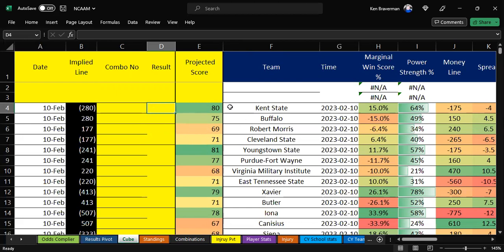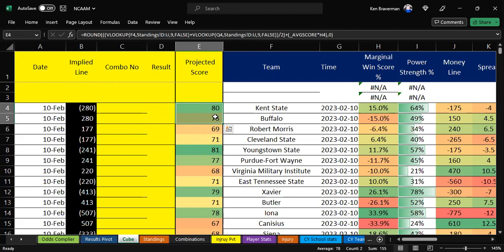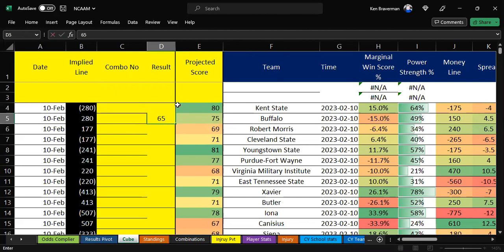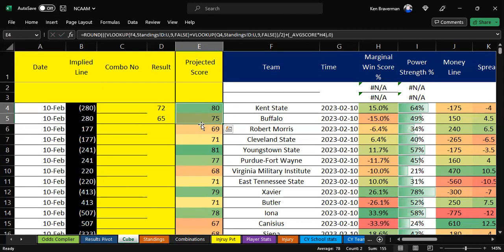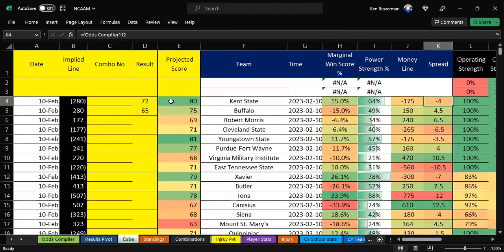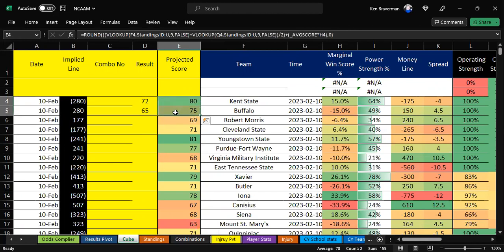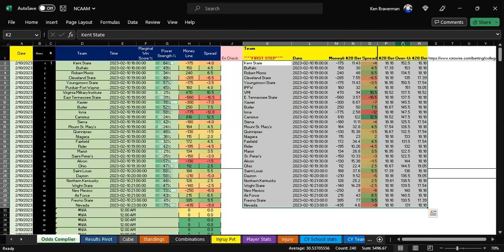All right. Well, you've got a projected score. And this game actually, I believe, is done. Kent State won 72-65. Okay. So our score came out about 8 to 10 points higher than it should have. They win by 7. We had them winning by 5, and they had to cover 4. So they do cover if you follow the algorithm's projected scoring advice. All right. Now, over under wise, we predicted 155 points, and there were only 137. Right. I don't know what the over under was, but wait a minute. Yeah, I do. It's right here.